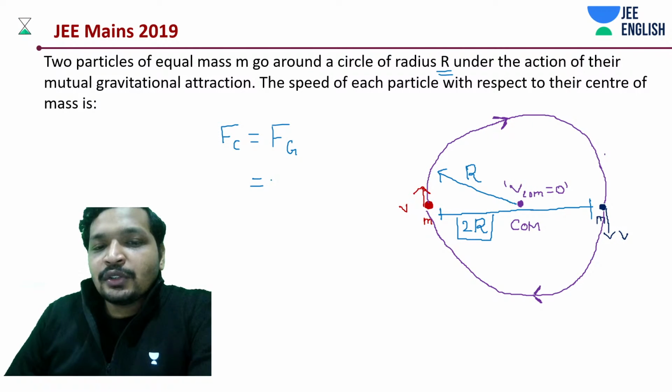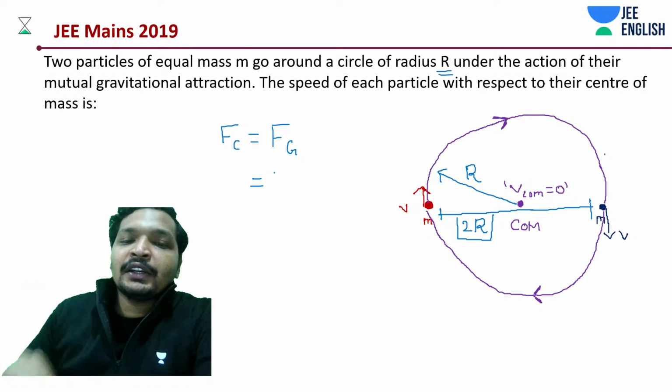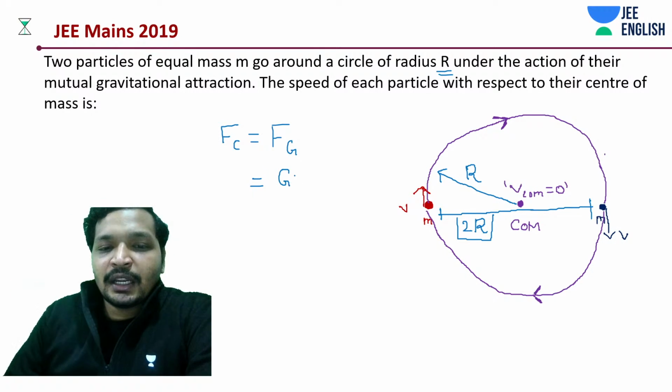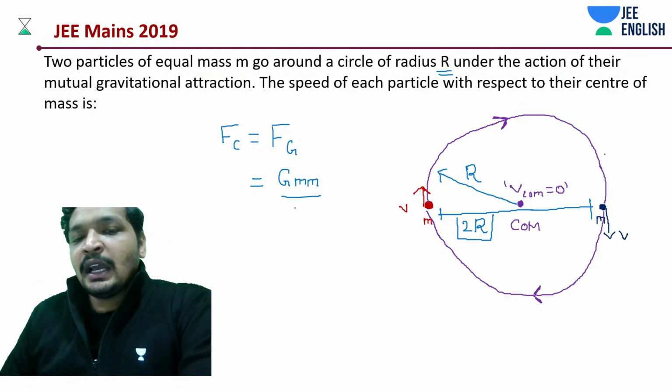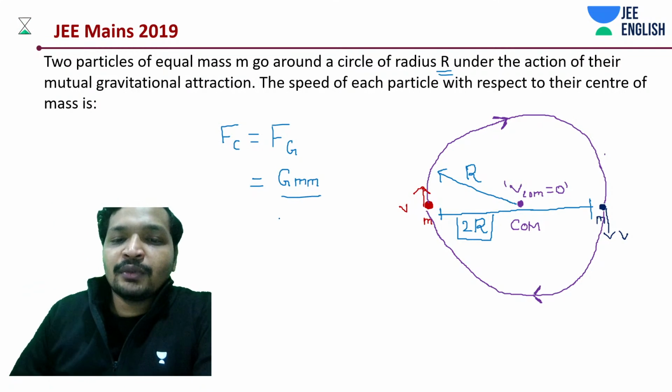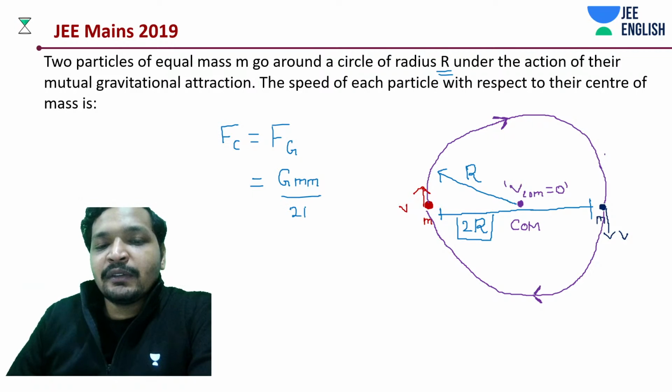And what is your gravitational force in terms of magnitude? Of course, gravitational force is going to be negative. G, here we do m1m2, but both the m's are equal, so we'll have something like G m m by, generally we have the distance between them r square. Yeah, the distance between them is not r but 2r.